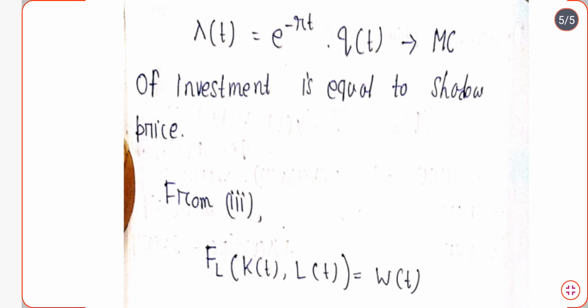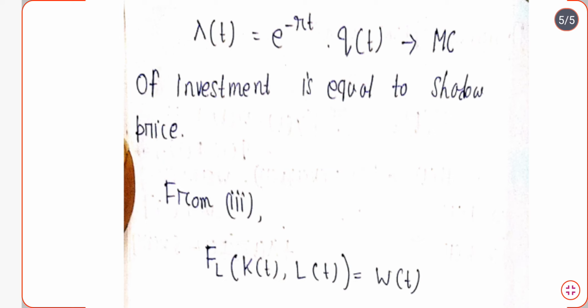Now lambda t is basically e to the power minus rt into qt, from where we have actually obtained this lambda t value. For getting the value of this lambda t, we have to take the help of the equation that we have derived on the earlier page. What is this trying to denote, or what is the representation of this equation? That is, the marginal cost of investment is equal to the shadow price.